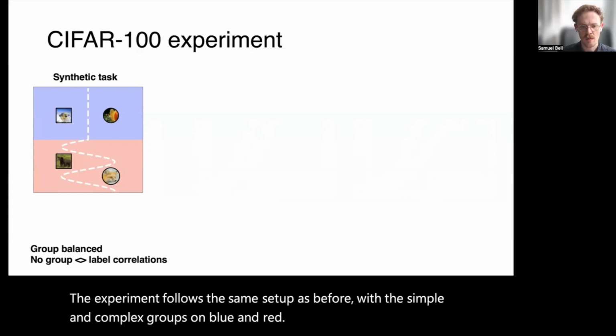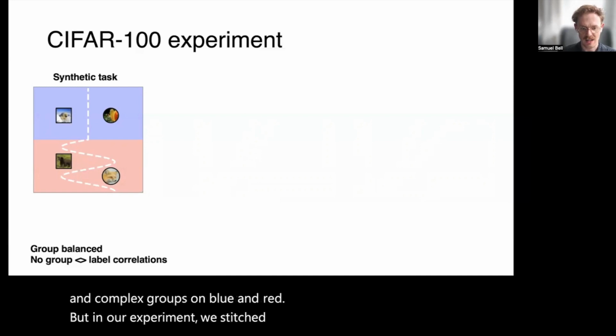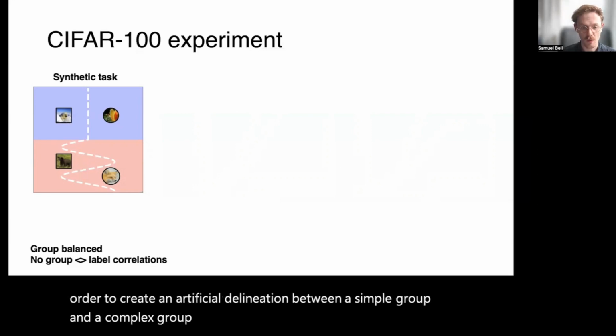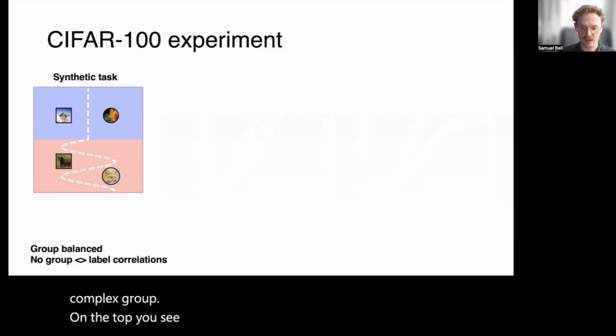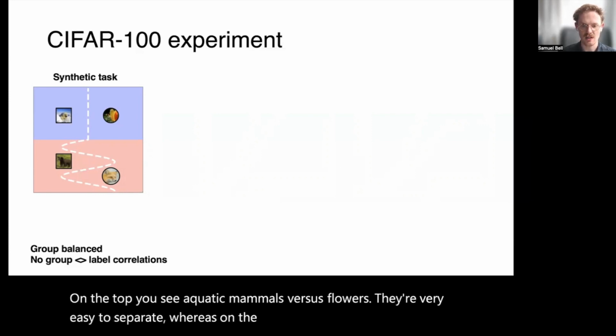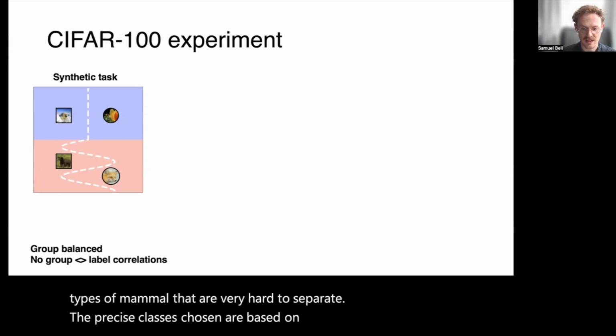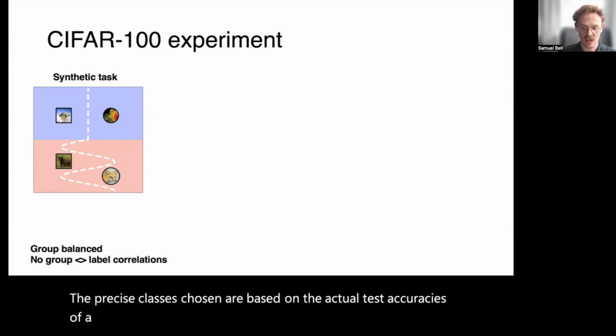But in our experiment, we stitched together CIFAR-100 classes in order to create an artificial delineation between a simple group and a complex group. On the top, you see aquatic mammals versus flowers. They're very easy to separate. Whereas on the bottom, you see two different types of mammal that are very hard to separate. The precise classes chosen are based on the actual test accuracies of a ResNet 18 model. They aren't based on our human intuition.